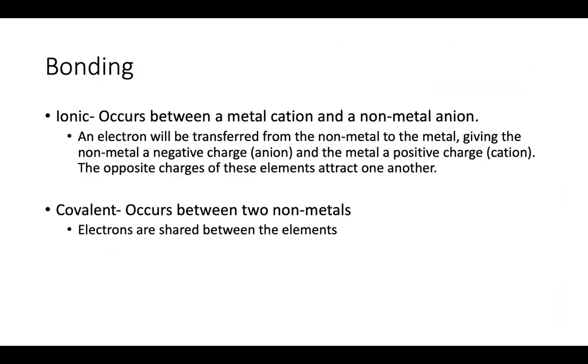And in ionic bonding, we see a transfer of an electron from the cation, which is the metal, to the non-metal anion. And then we see an attraction of opposite charges. Well, we also have covalent bonding, right? So covalent bonding is going to occur only between non-metals, right? We won't see metals in covalent bonds. And in covalent bonds, the electrons are going to be shared between the atoms.